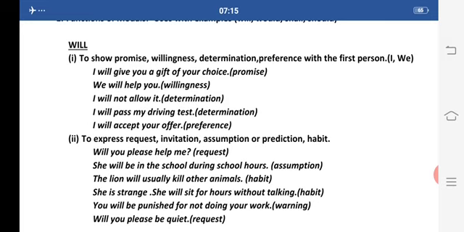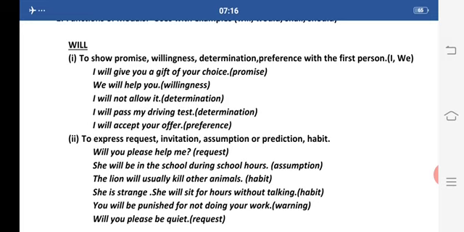Now, first we'll take an example of promise. I will give you a gift of your choice. Now, here it is a promise that I'll give you a gift of your choice. I'll be there for you, don't worry. Here this is also showing the promise that I'll be there for you, you need not worry.